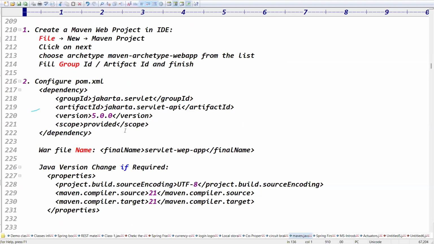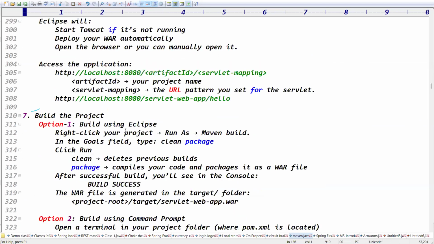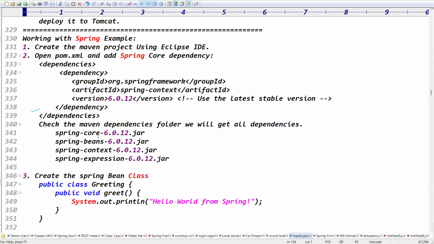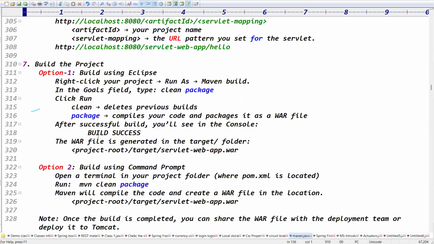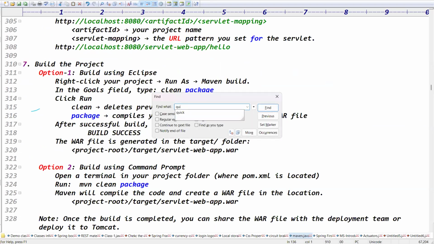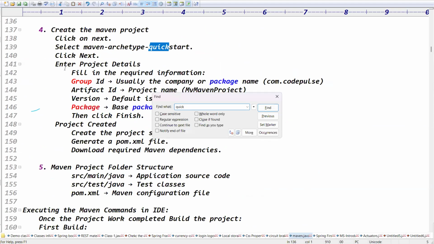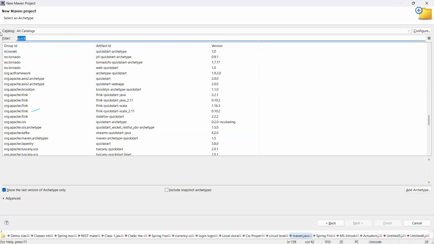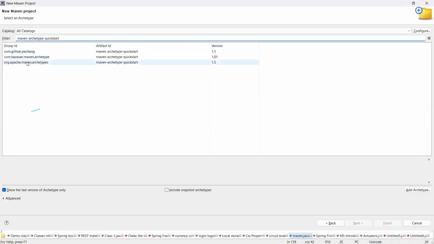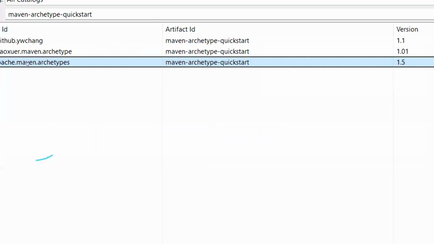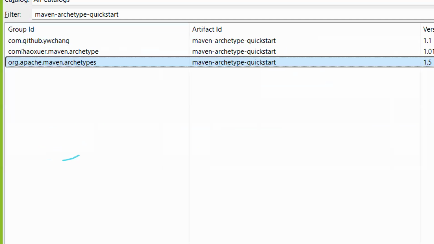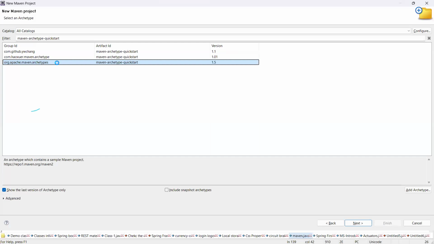Different archetypes are there. With the old approach, we need to check. Yeah, search for the Maven archetype quick start project. Go for this one here, Maven archetype quick start project. Can you see, right? Now we got the Maven archetype. There we have multiple options, so you can copy that: maven-archetype-quickstart. Go for the org.apache.maven.archetype. Guys, you select this archetype.